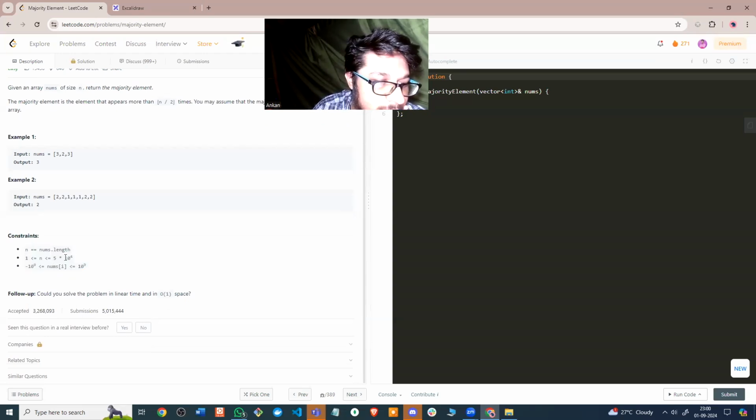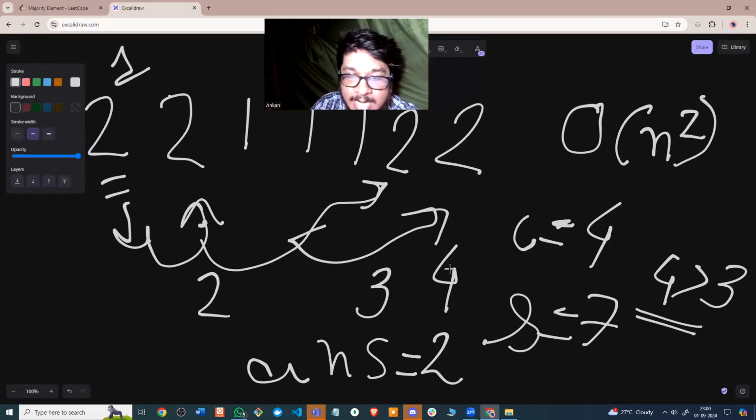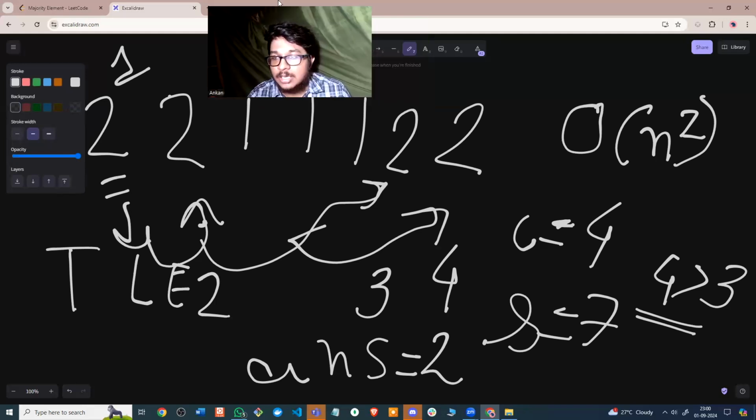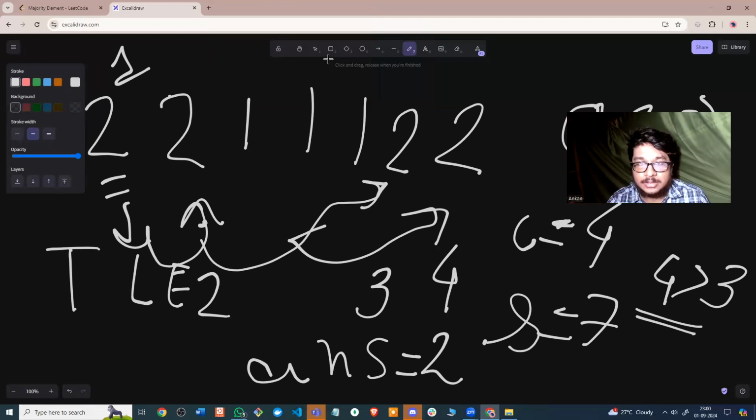Because n square will be 10 into 10 power 8, and most compilers work up to about 10 power 7. So 25 into 10 power 8 is approximately 10 power 9. This won't work. This will essentially give you time limit exceeded, TLE. So obviously this won't work. You need to make this better. So how do you actually make this even better?